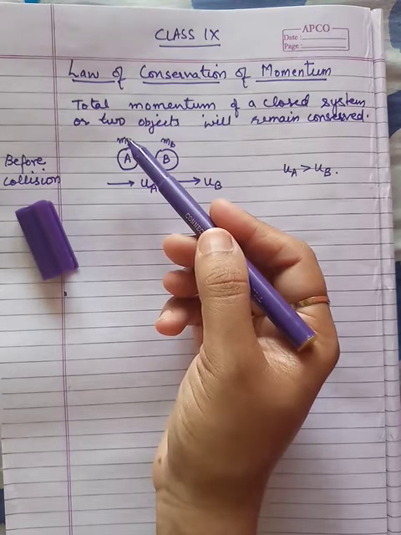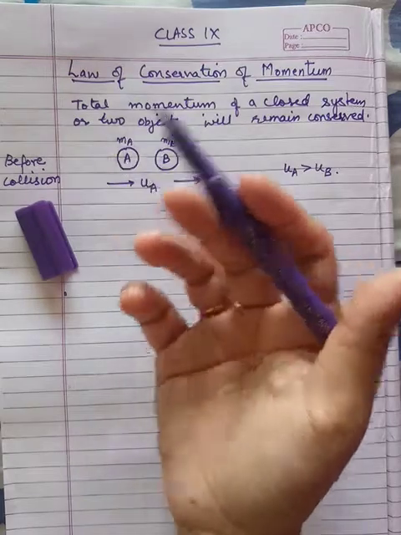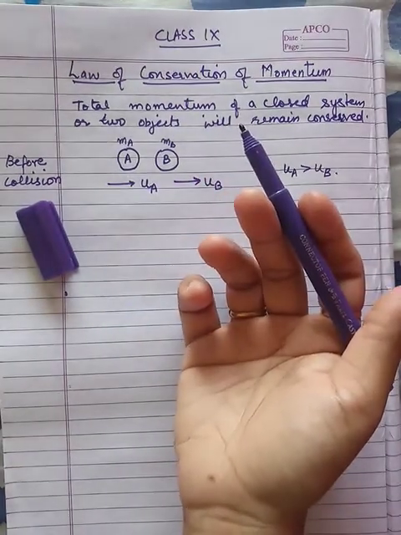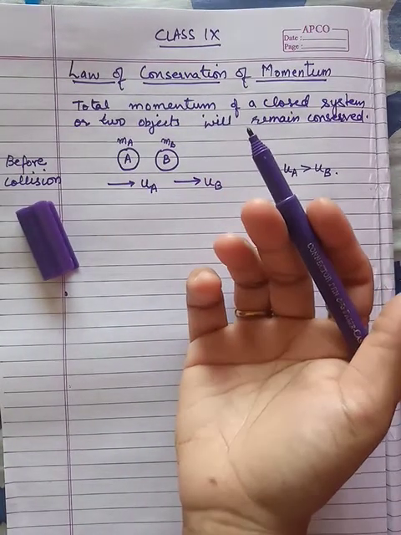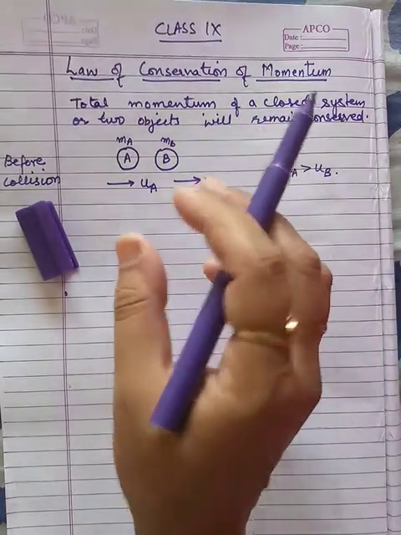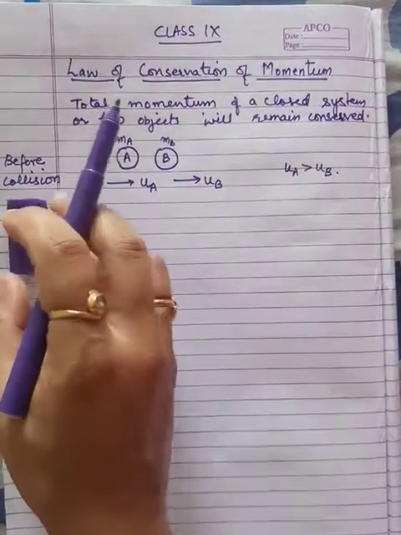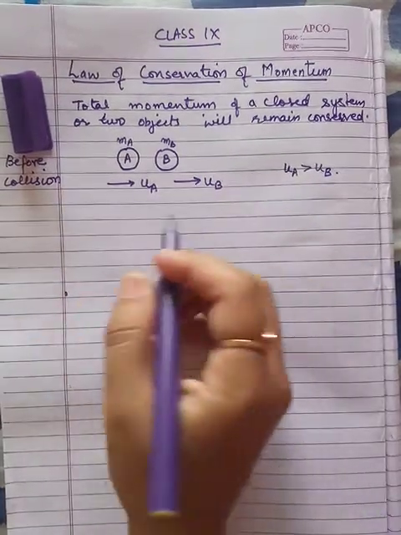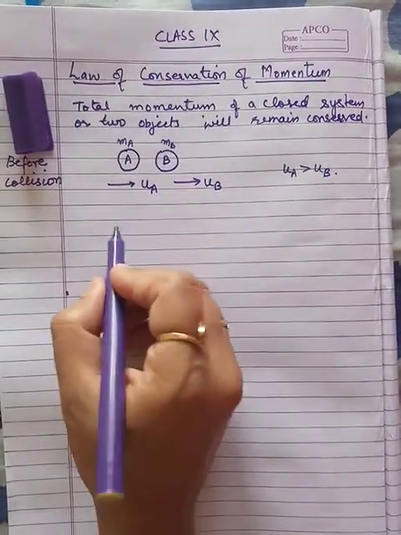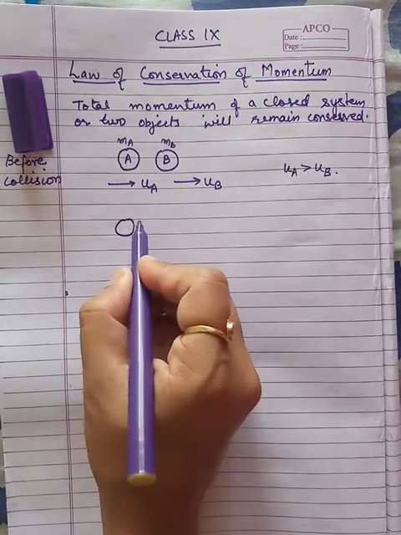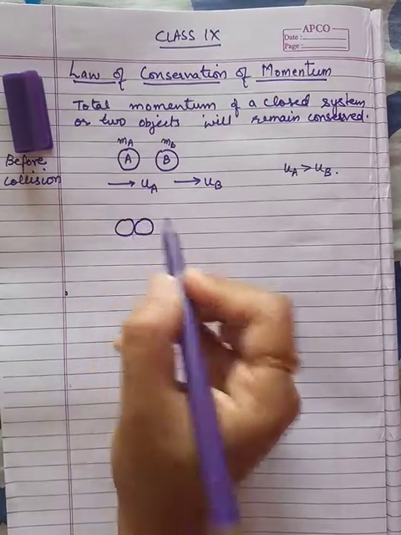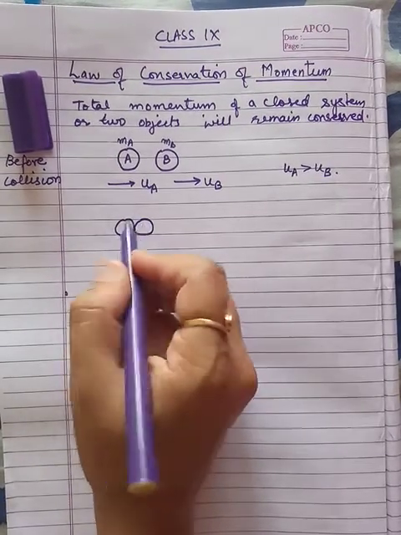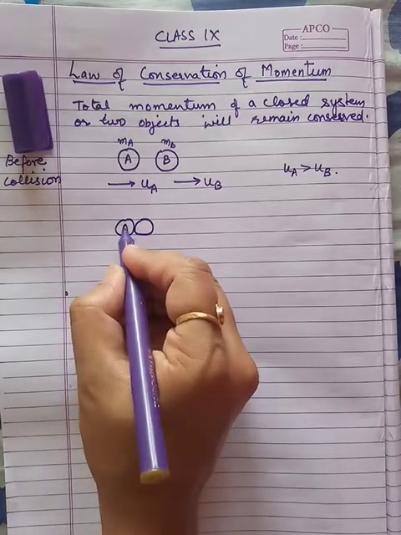Okay, and when these two balls collide with each other, what will happen during collision? And what kind of collision? Suppose the collision lasts for a particular time period, a few seconds or a fraction of a second. When they collide, it lasts for the time t.